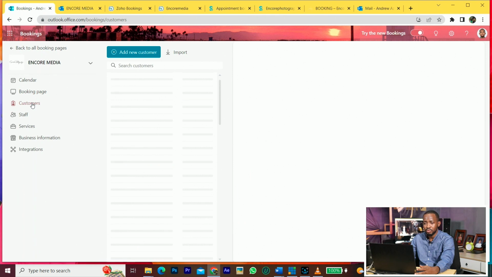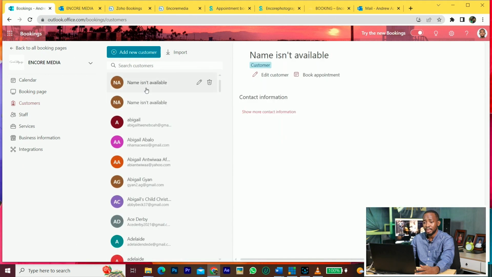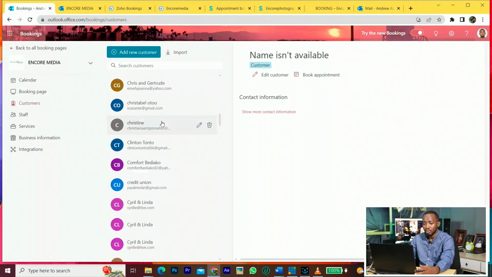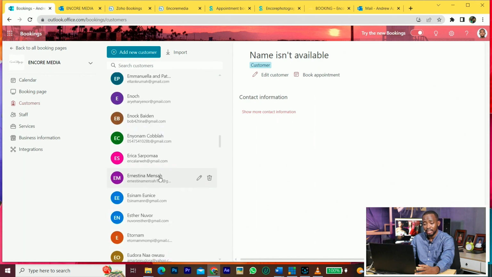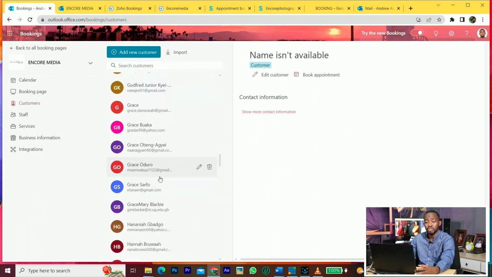Then you have your customers. As I was saying, this is where you have all the customers that book. You can go in and type any name. You have a lot of customers that book. One nice thing is that it's collecting data on your clients. You can use it to send them SMS, or you can send them an email anytime. You can use it to run promotions and all of that. You have to keep in touch with your clients, and it will be good if you keep your clients all year round. It's not every year that you get some of them coming, but once in a while they come back to you. So it's good you get in touch with them once in a while.